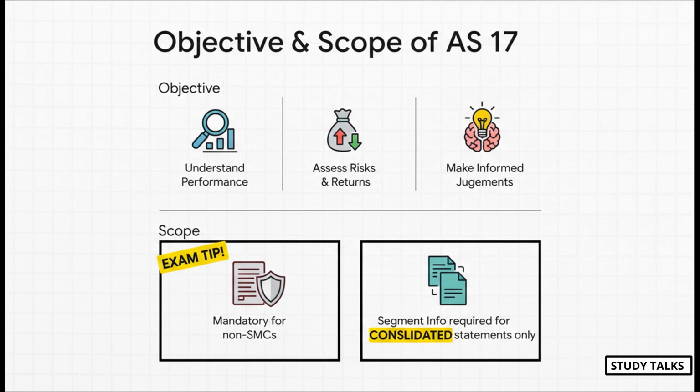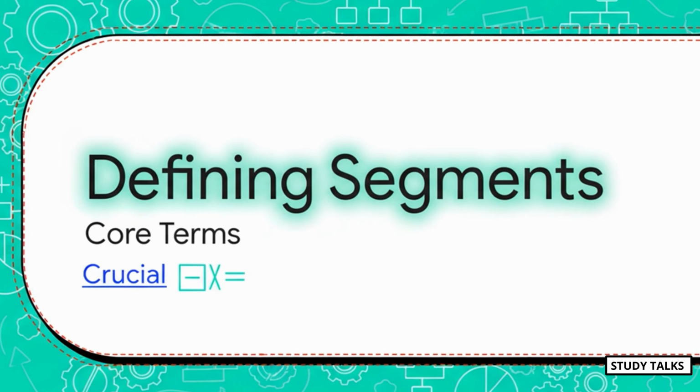Now, for your exam, 2 things on scope are super important. 1, it's mandatory for non-SMCs, and 2, if you've got both consolidated and standalone financials, you only need to do this for the consolidated ones. That's a key point. Okay, next section. Let's get our definitions straight. And trust me, you have to get these right. Every calculation you'll do in the exam comes from these core terms.